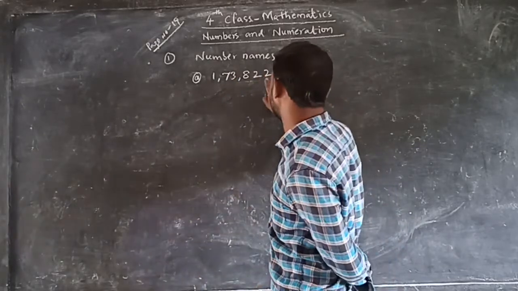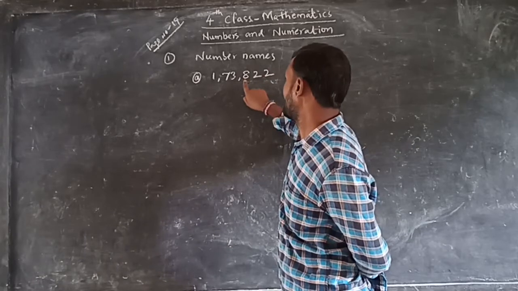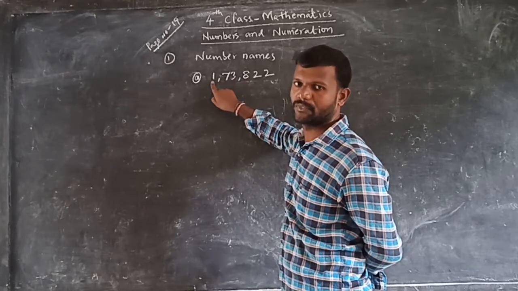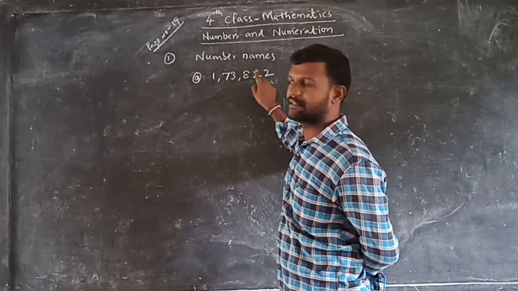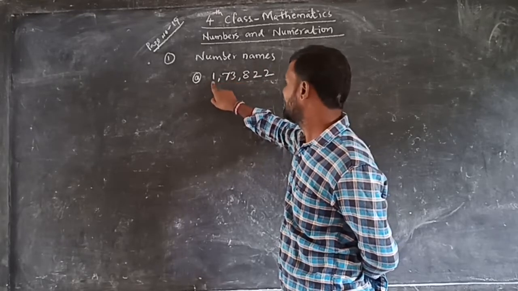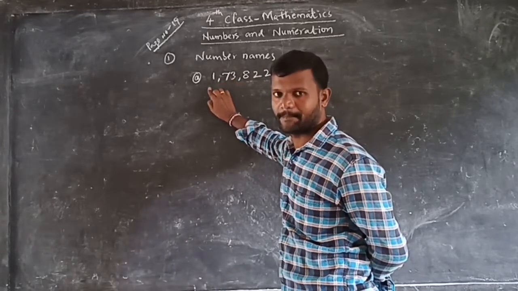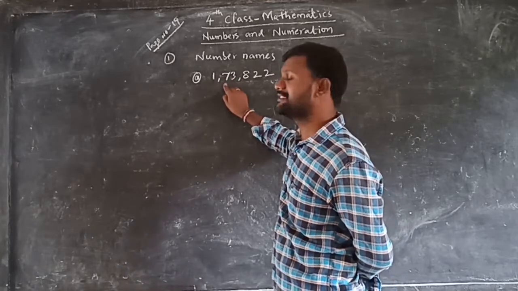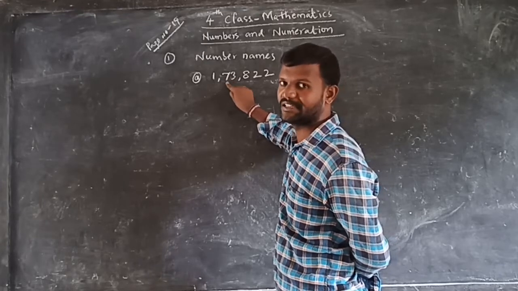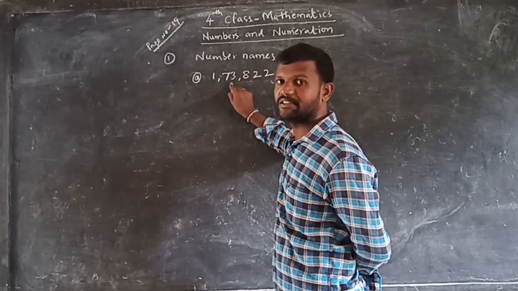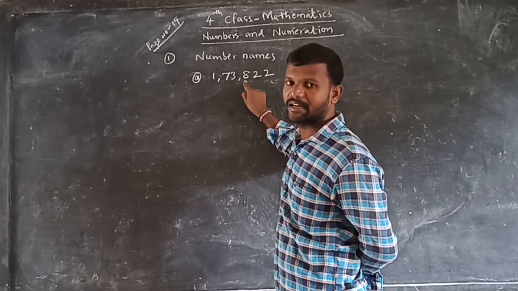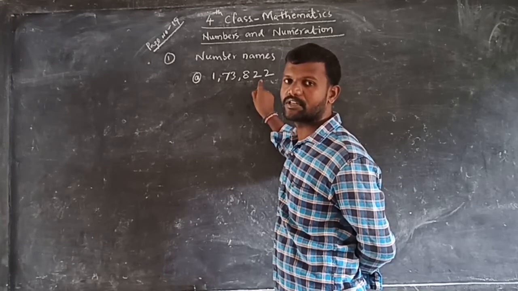How we can read means ones, tens, hundreds, thousands, 10,000s and lakhs. So 1 is in lakhs position, that's why 1 lakh. And 7 is in 10,000s position, 3 is in thousands position. So this is completely thousands. How many thousands? 73 thousands. And next 8 is in hundreds place. So 800 and 22.